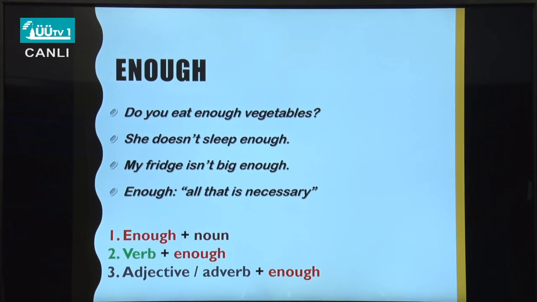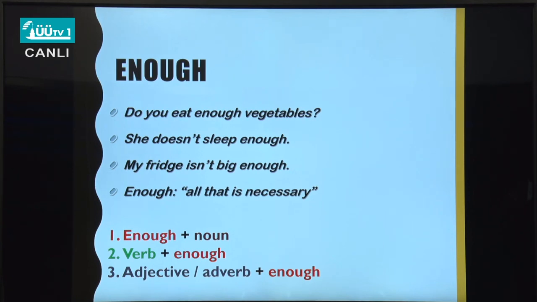Is enough before or after the noun? Here, look at vegetables. Vegetable is a noun. So we use enough before nouns. What about she doesn't sleep enough? We don't have a noun. We don't have an adjective. It's not necessary to use both an adjective or a noun in a sentence. You can use it without any noun, without any adjectives, after a verb. She doesn't sleep enough. My fridge isn't big enough.